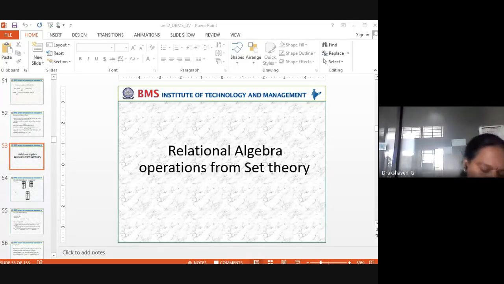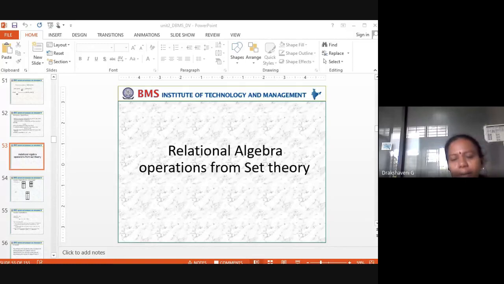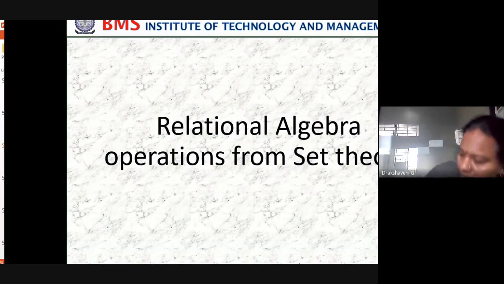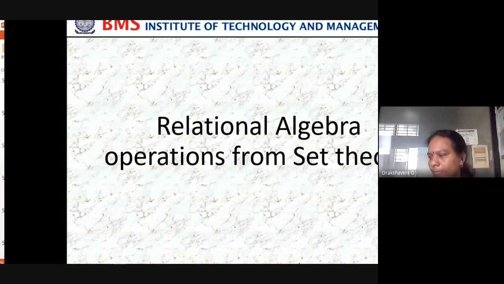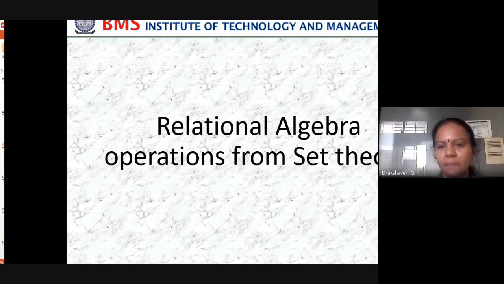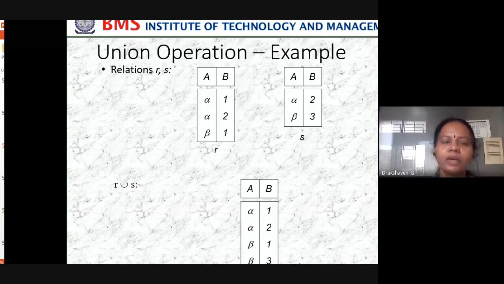So now we'll start with the last class. We have started with the algebra operations from set theory, and we have seen the union operation.